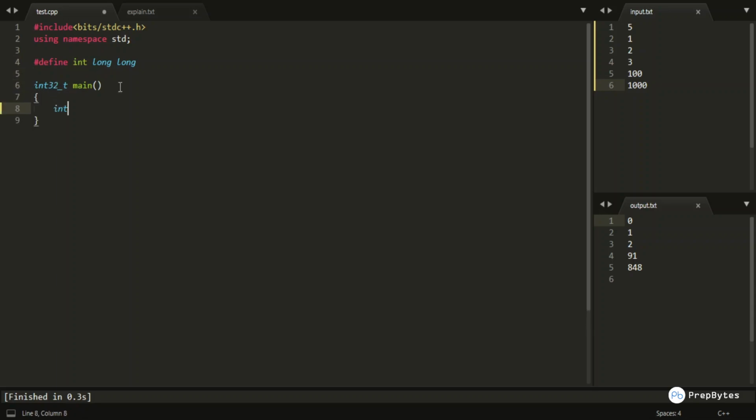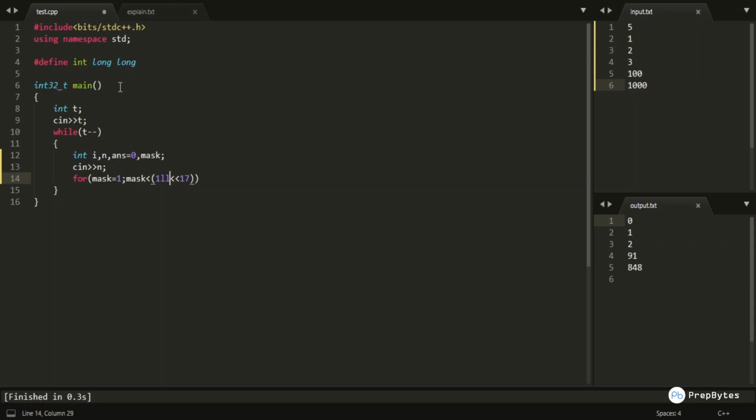Okay. Now first I would be taking the number of test cases, which is t, and then while t minus minus, I am taking input the number n. Okay, and now I would be looping through the mask. I am making this particular answer as 0, and I am also declaring a variable which is mask, and also the looping variable which is i. So the mask will range from 1, and it will be lesser than, as I said, 1 left shift 17, which is nothing but 2 to the power 17.